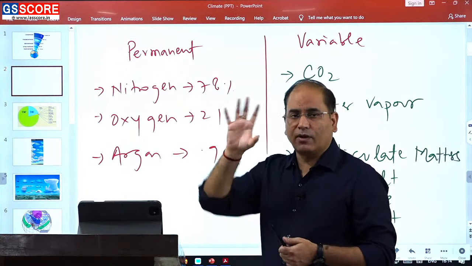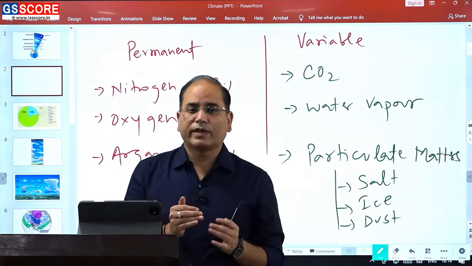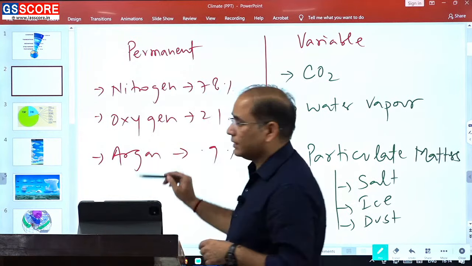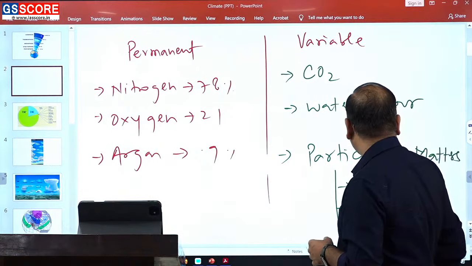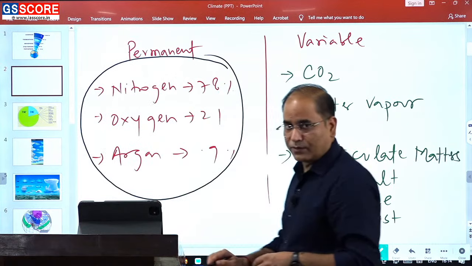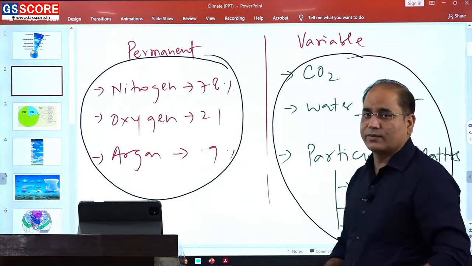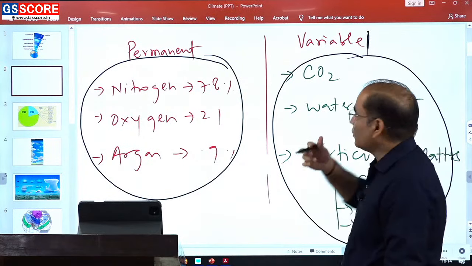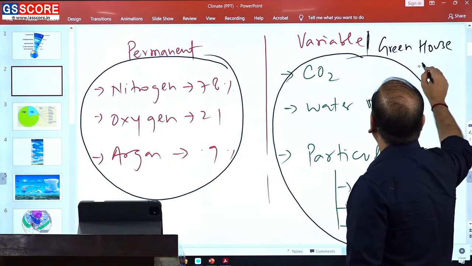But when we talk about the climate, when we look at climatic phenomena, atmospheric phenomena, climatic phenomena is not driven by these proportions of the atmosphere. Means this part of the atmosphere is not important from the atmospheric perspective. From the atmospheric perspective, this part of the atmosphere is important because these are variable and they are known to show the greenhouse effect.